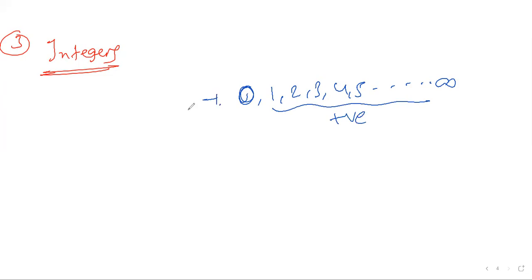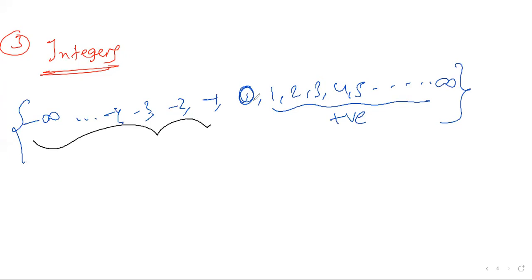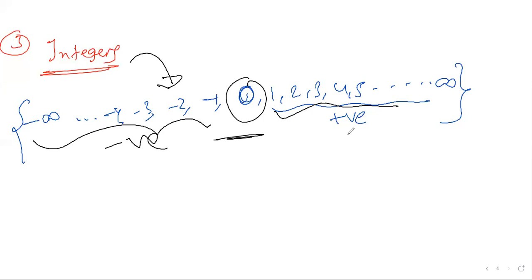Negative means minus 1, minus 2, minus 3, minus 4, and so on to minus infinity. This is called the integer set: positive numbers, plus 0, and negative numbers. Integer set is a combination of negative and positive numbers, including 0. Clear now? What are integer numbers?